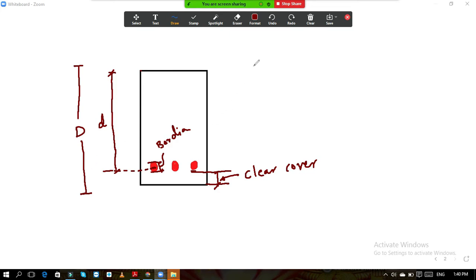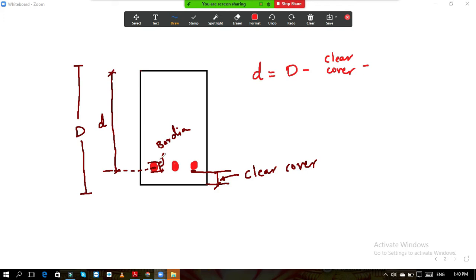Now how it is calculated? If capital D, the overall depth, is known to me, and now I want to know my effective depth, then how should I calculate it? This effective depth must be equal to overall depth minus clear cover, minus the bar diameter.